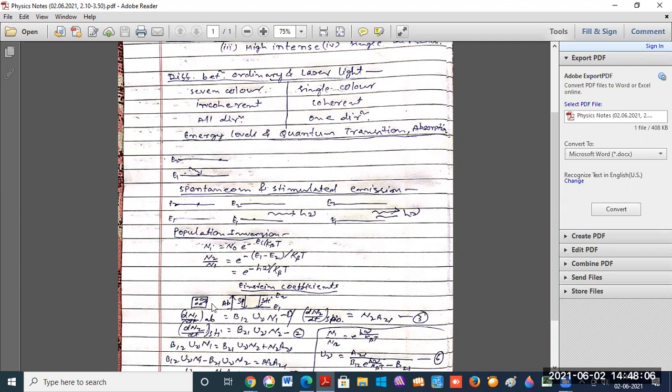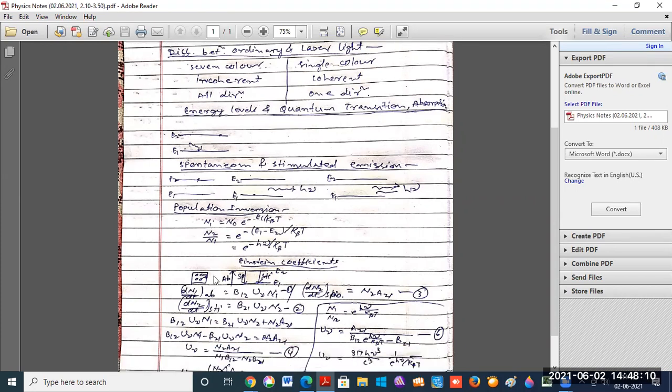As a physicist, we can say that when in thermal equilibrium at a temperature T, the number of atoms is distributed among various energy levels. According to the Maxwell-Boltzmann distribution function, we know that Ni is equal to N0 e to the power minus Ei divided by K beta T.